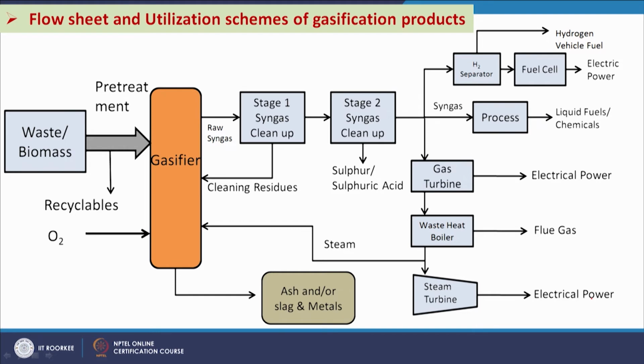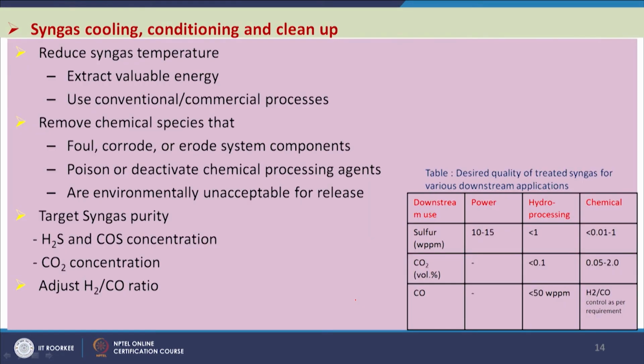So, this way the electricity can be produced from the syngas, and then the condensed steam comes here from the waste heat boiler. So, steam can either come here or go to the steam turbine for electrical power production, and in the gasifier we have some residue, that is ash or slag or metals, that has to be managed in a proper way. Now, syngas cooling and conditioning and cleanup.